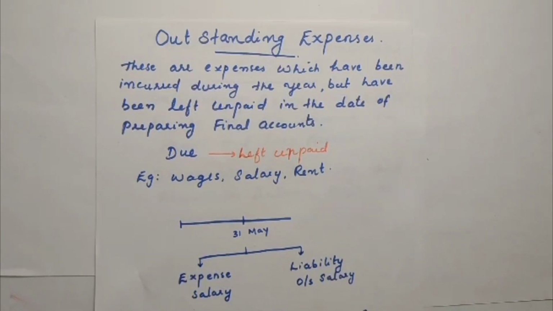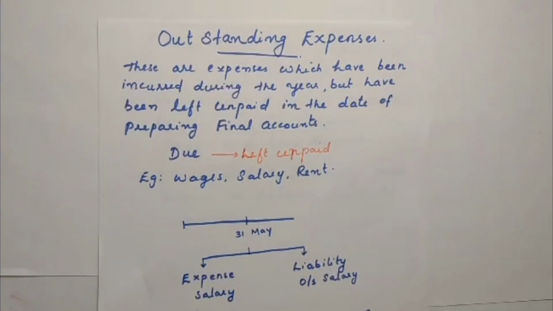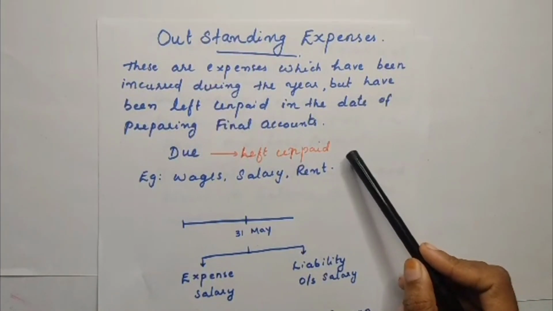That means these are due in the current accounting period but left unpaid. Examples are wages, salaries, rent, etc.